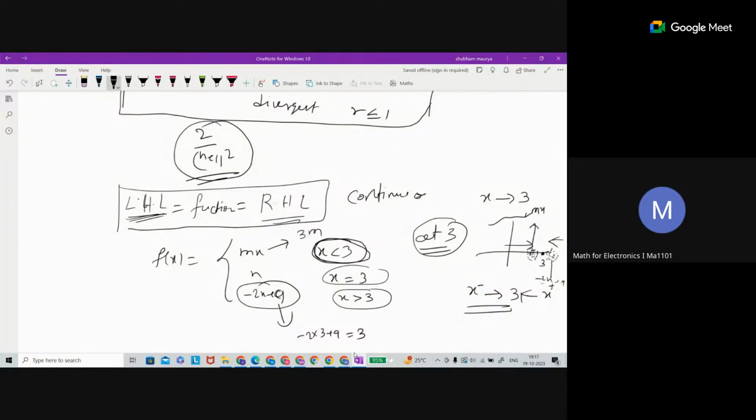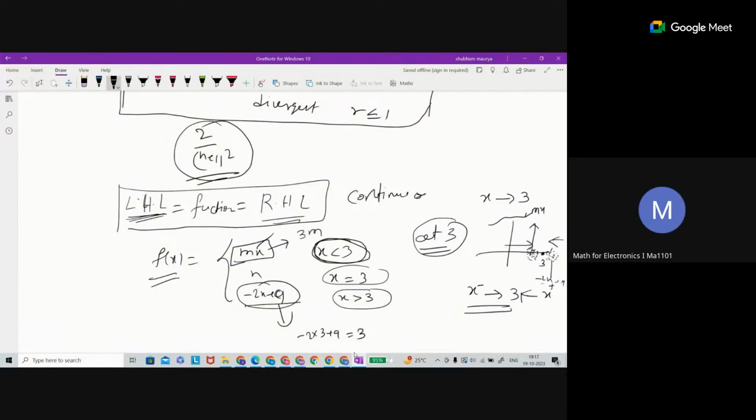Because where is the discontinuity, or where is the problem with the function? If it is less than 3, the function is exactly smooth, linear. Right side of 3, exactly linear. There is no issue. But around 3, we have a problem. So around 3, we will only think. Apart from 3, everywhere is smooth.